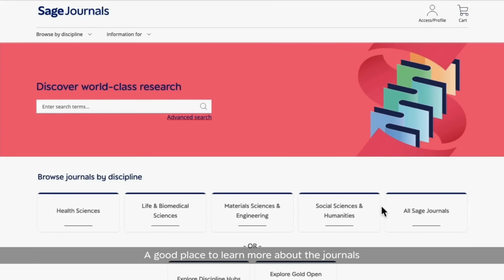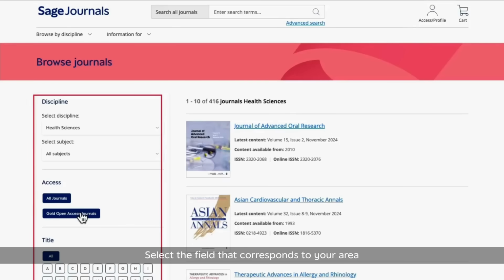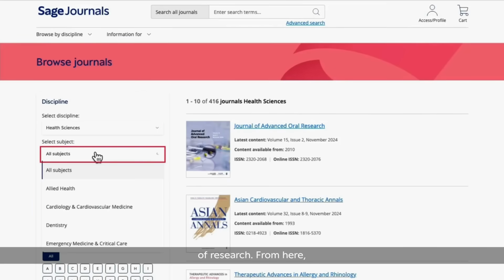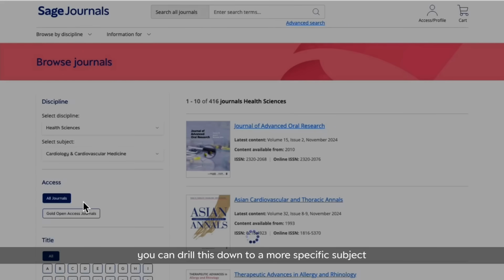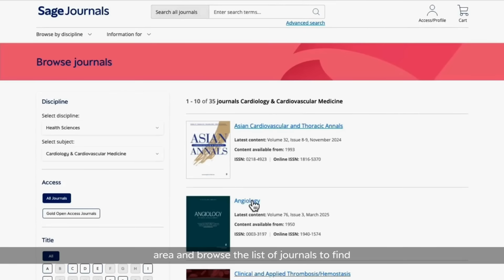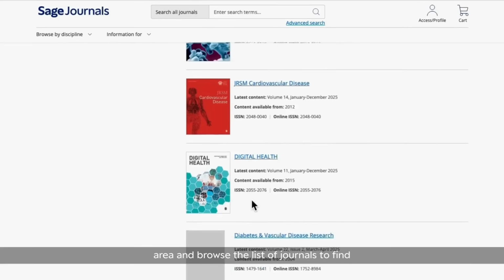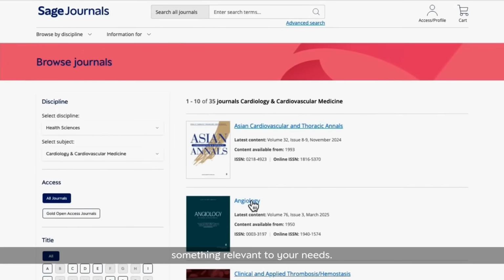A good place to learn more about the journals we publish is via the browsing options on the landing page. Select the field that corresponds to your area of research. From here, you can drill this down to a more specific subject area and browse the list of journals to find something relevant to your needs.